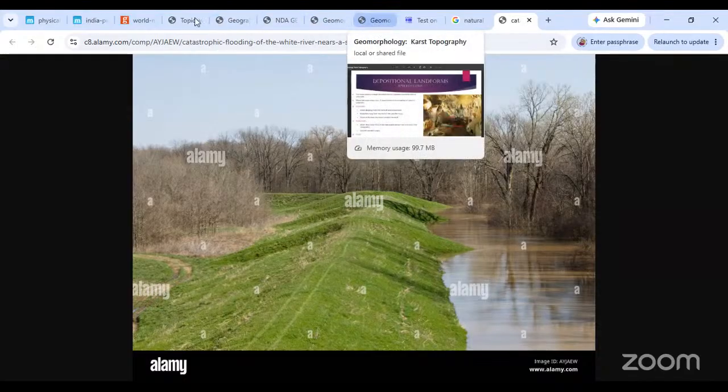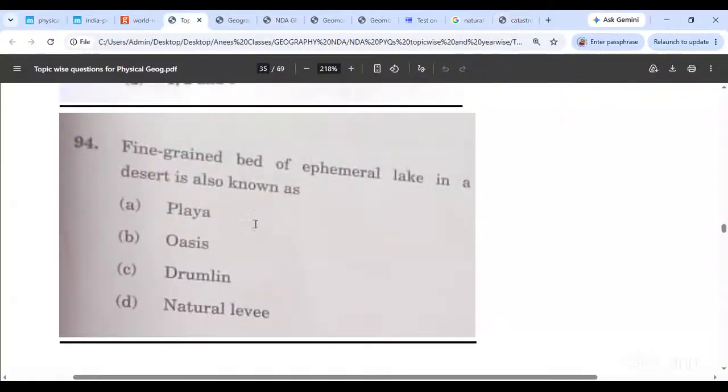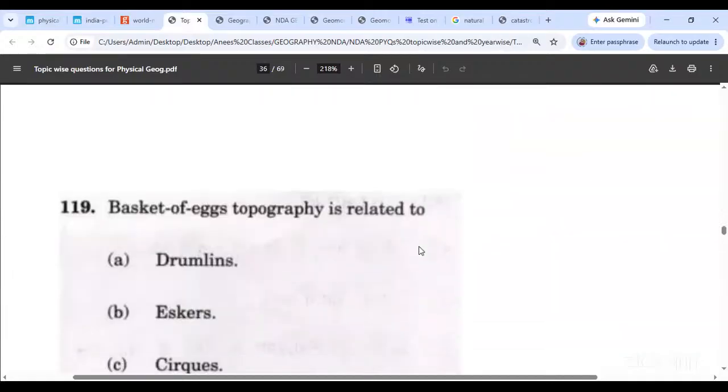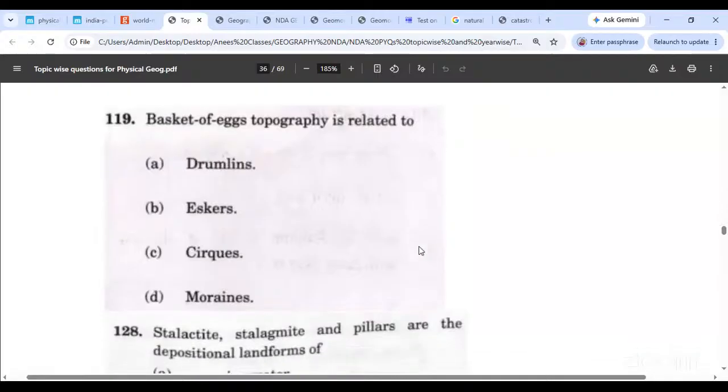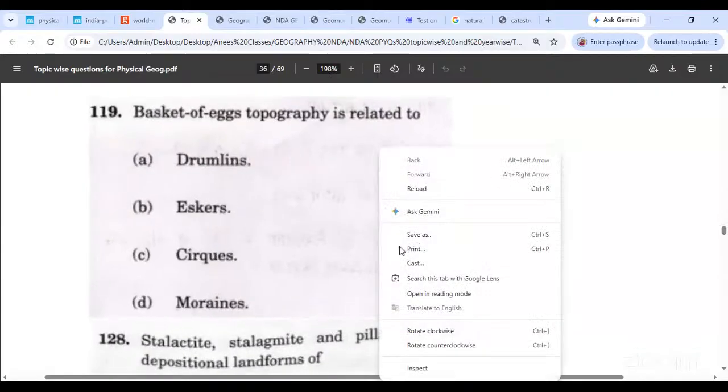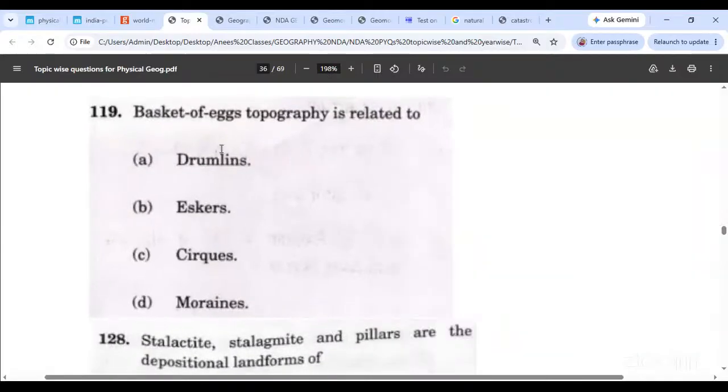Where were we? Topic wise questions. Okay, so we will go with playas. The answer here is playas. Yes, it is fertile, but we do not do agriculture there; grass may grow, but that is how it is. Question 119, basket of eggs topography is related to drumlins, absolutely correct.